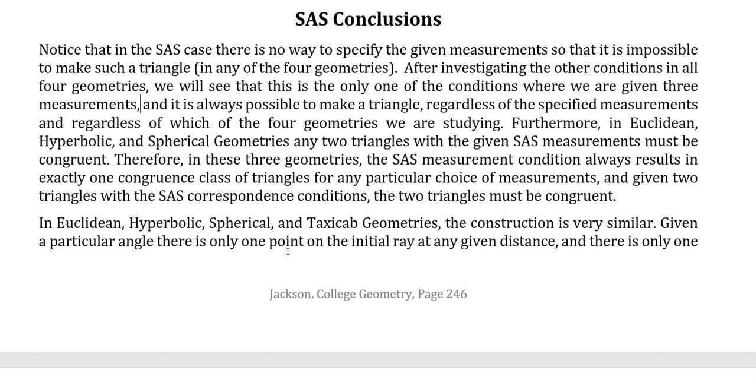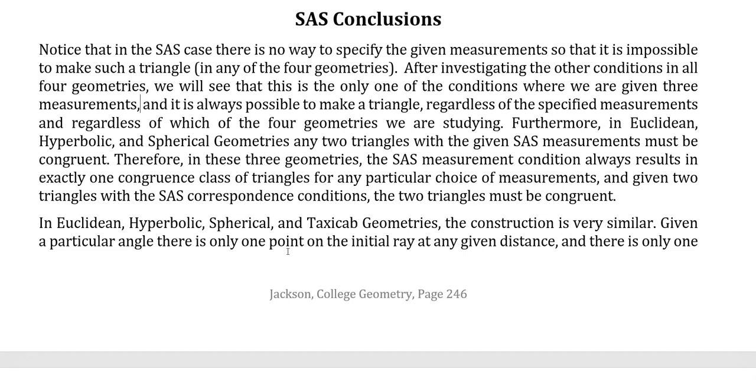Furthermore, in Euclidean, hyperbolic, and spherical geometries, any two triangles with the given SAS measurements must be congruent. Therefore, in these three geometries, the SAS measurement condition always results in exactly one congruence class of triangles for any particular choice of measurements. And given two triangles with the SAS correspondence conditions, the two triangles must be congruent.